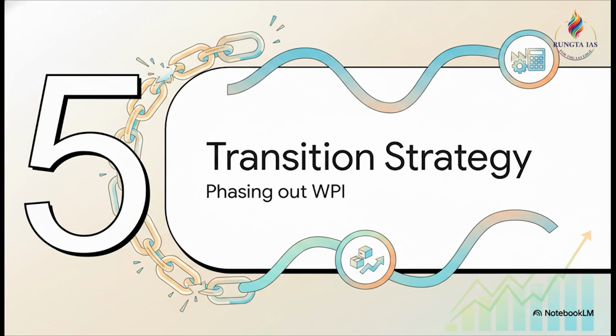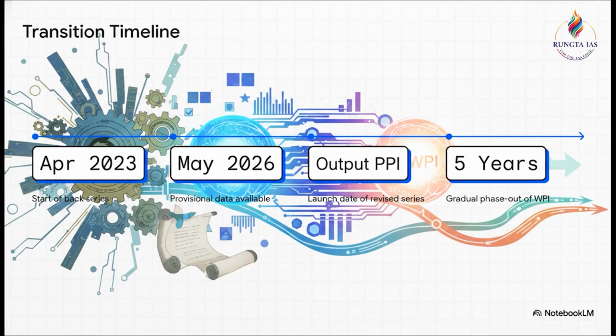Finally, Section 5, the 5-year transition strategy. Let's break down this timeline because it is a bit complex. The revised series officially launches on June 15, bringing provisional data from May 2026 alongside a back series running all the way from April 2023. But here's the crucial part. The WPI isn't just vanishing overnight. Both WPI and Output PPI will actually run parallel to each other for the next 5 years.